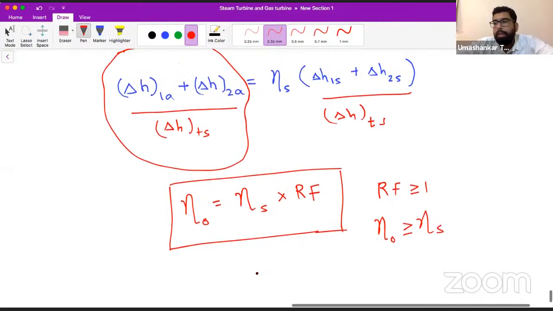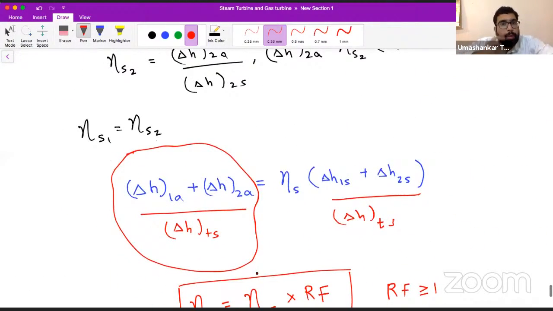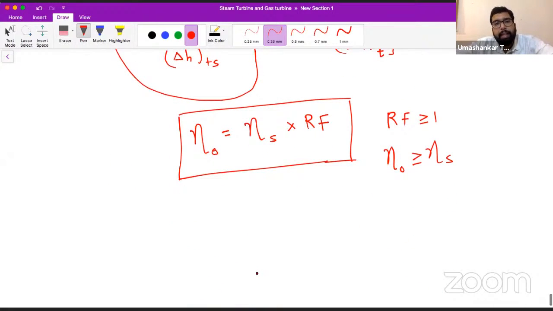Live students can respond to me now because this steam turbine part is almost completed. In the next lecture, we are going to see the critical speed and the governing, how we can govern the steam turbine. Some theory part is there, we will see in the next lecture. But the numerical part till now is clear. So how can this be used in numericals?